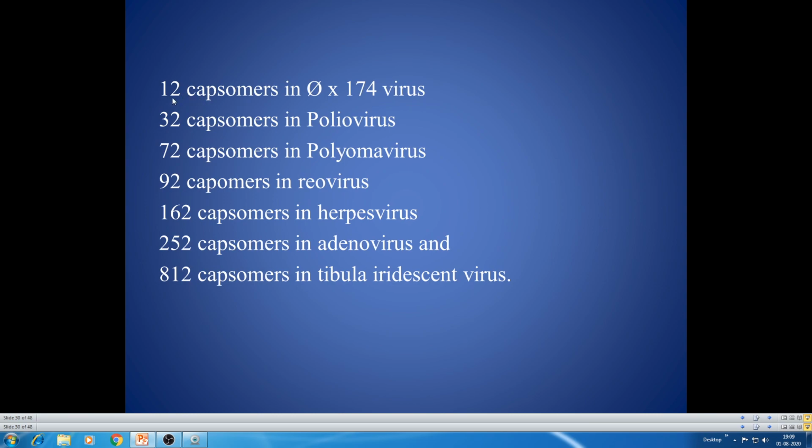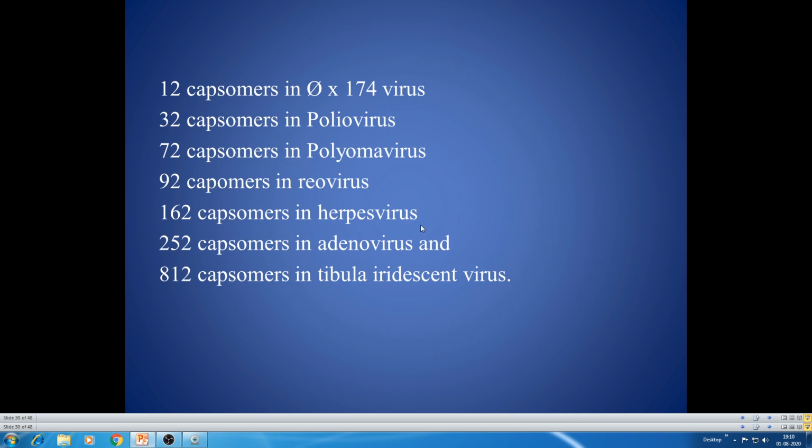There you can see 12 capsomeres. In the case of poliovirus, the outer covering is made up of 32 capsomeres, and 72 capsomeres in the case of polyomavirus, and 92 capsomeres in the case of reovirus.